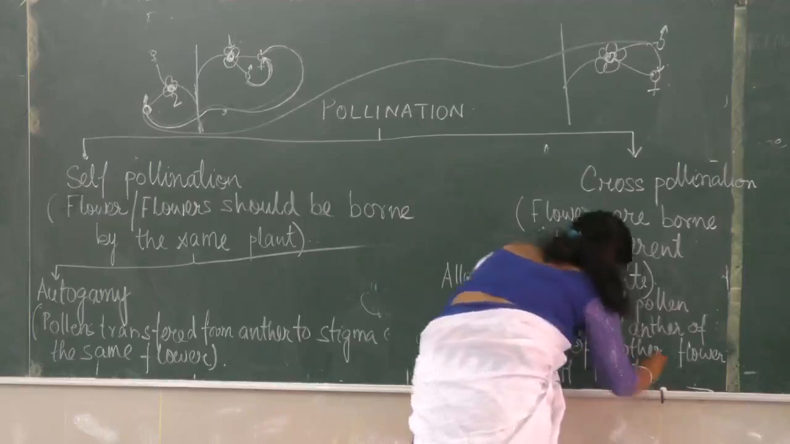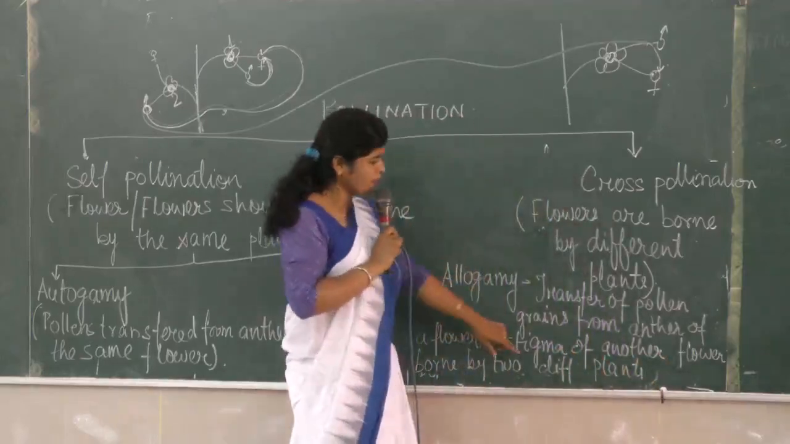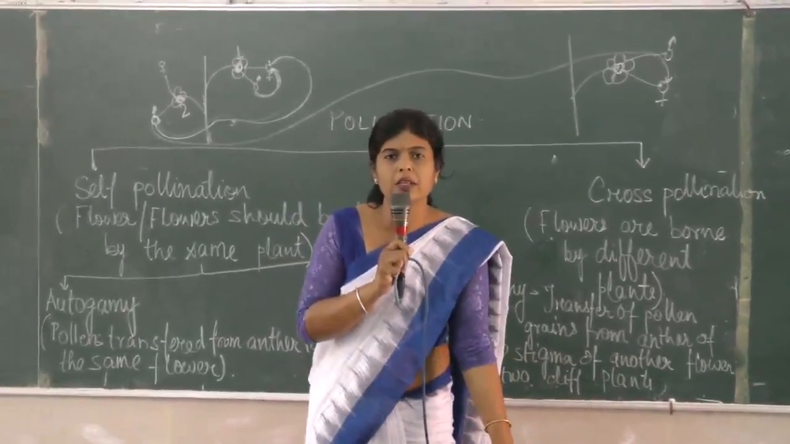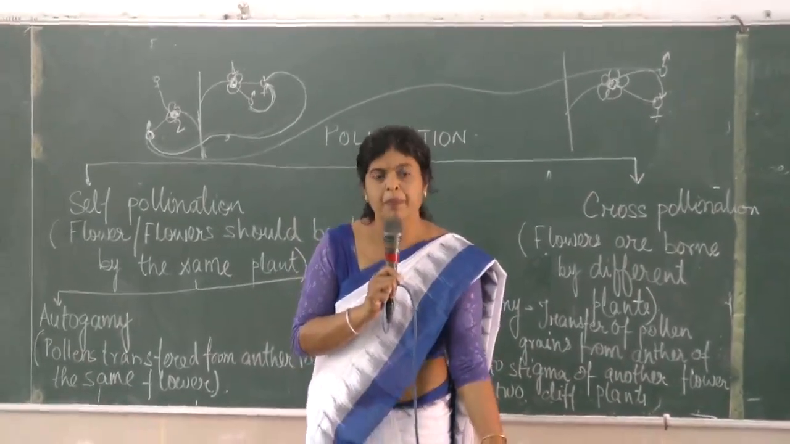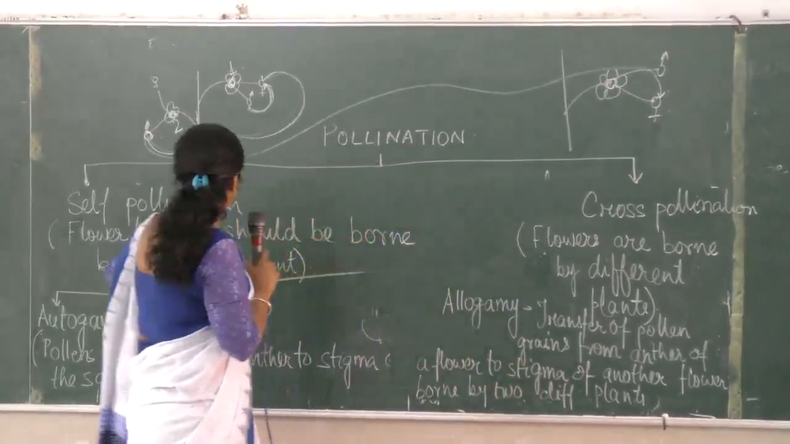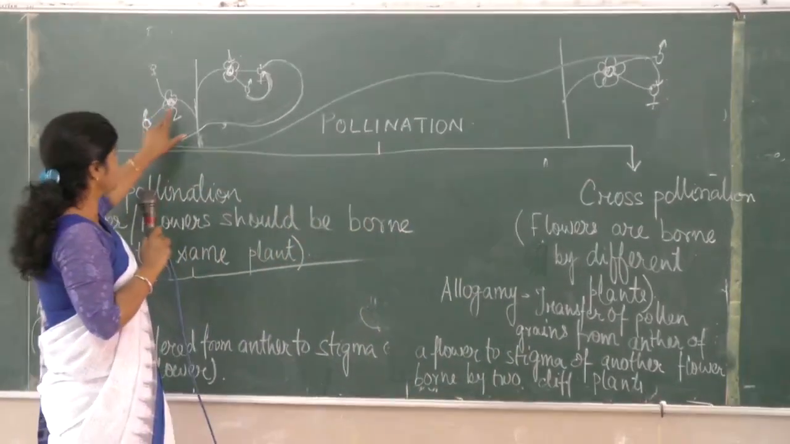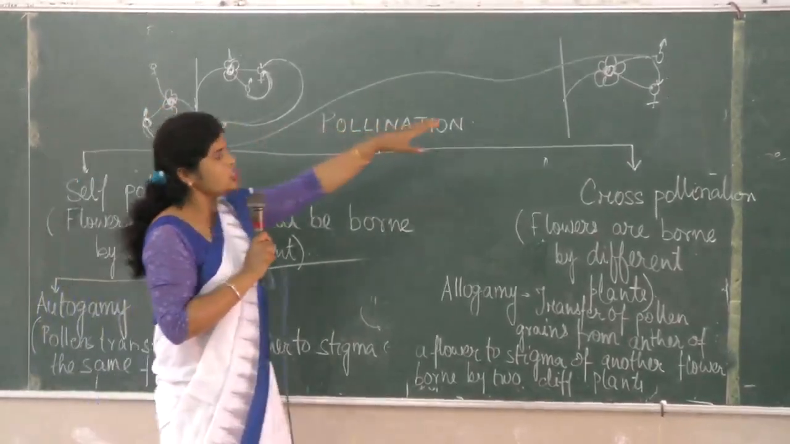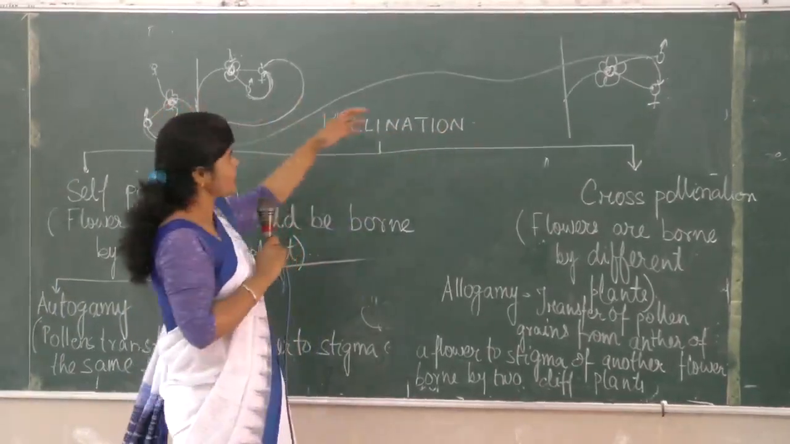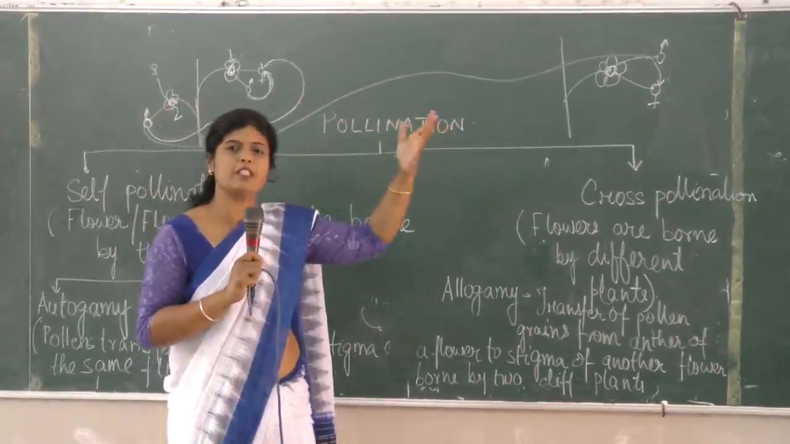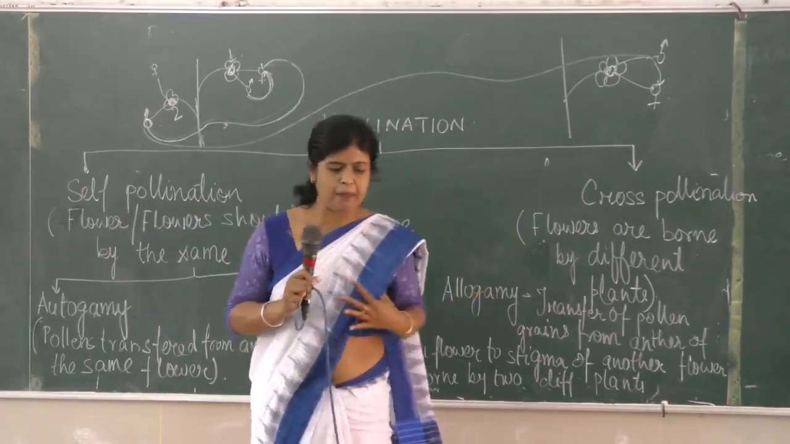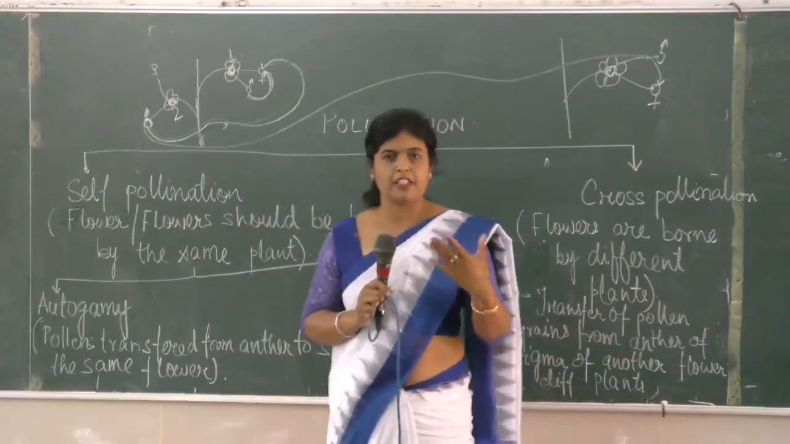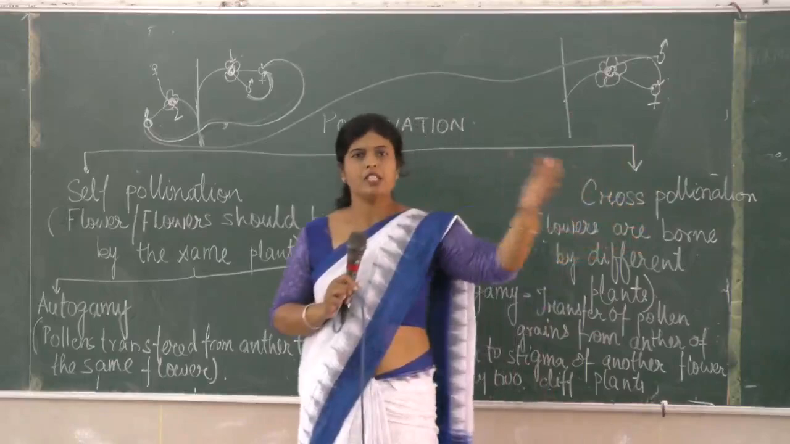One more thing I'll tell you, the two different plants should belong to the same species. For example, suppose this is a mango flower and that is a lychee flower, and pollination has occurred. Here the pollen grains die. Usually in cross-pollination we need a vector. Vector means an agent which can transfer the pollen grains.